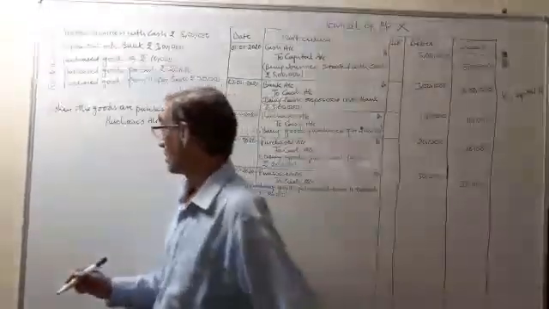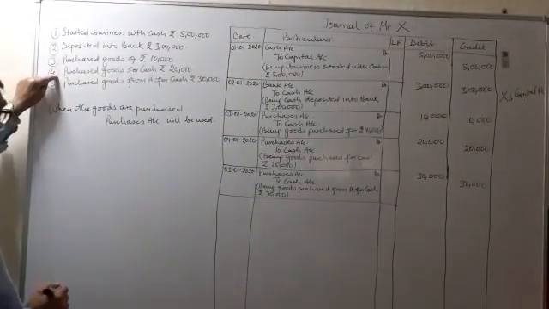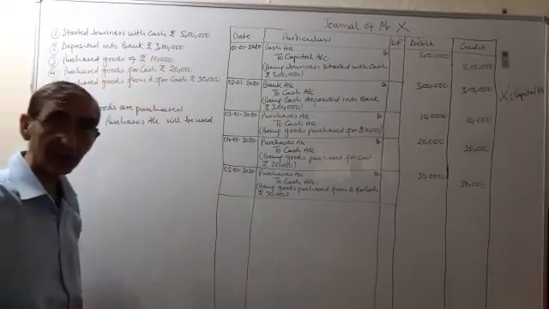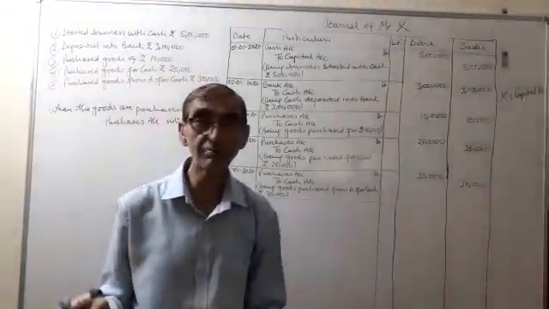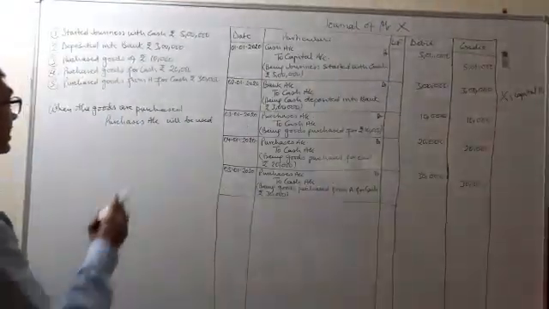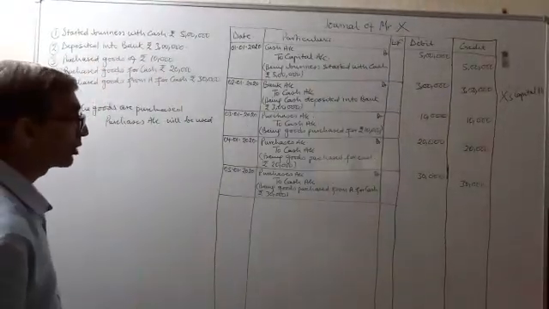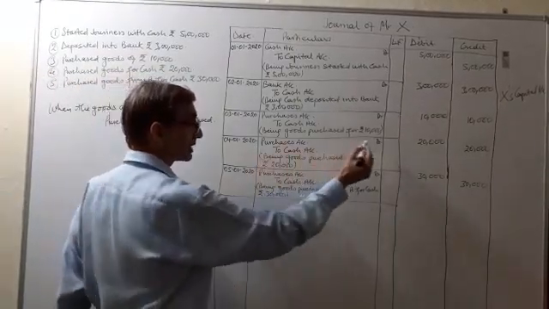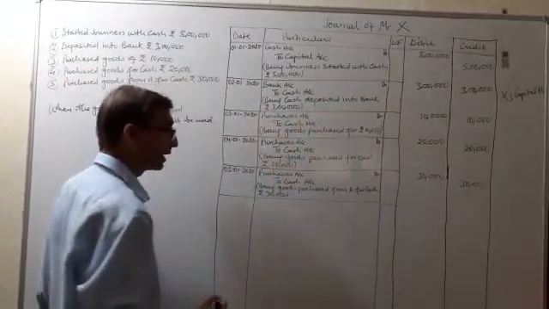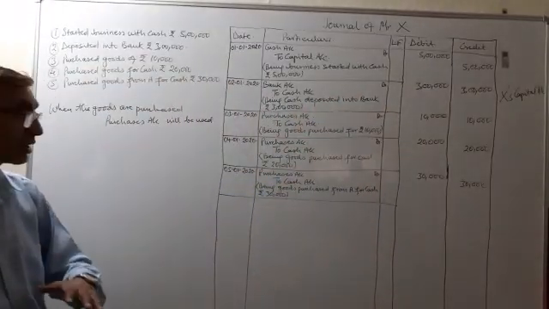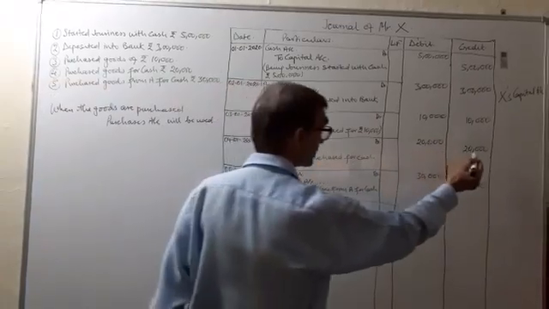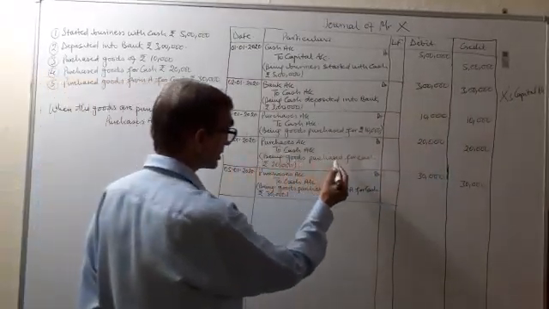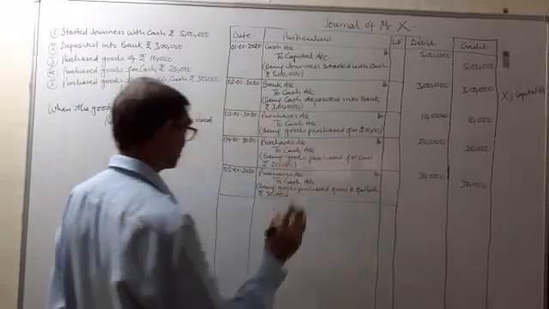It's clear? Then the fourth transaction, purchase goods for cash rupees 20,000. Over here it is clearly mentioned that the goods have been purchased for cash and the amount is rupees 20,000. So again the goods are coming in. So purchases account will be debited rupees 20,000. And what is going out? Cash is going out. So cash account will be credited rupees 20,000. Clear? Narration, being goods purchased for cash rupees 20,000.